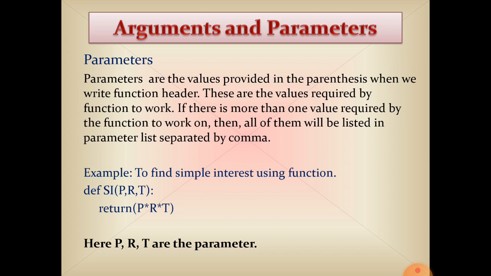Means parameters are those lists that are passed at the function definition time, when we are creating the user defined function.